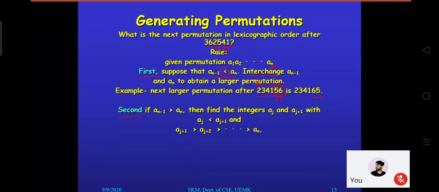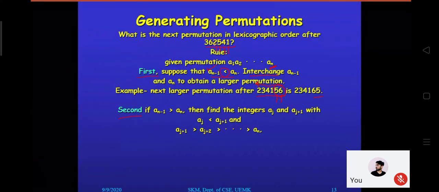Now we are coming back to a condition. Which condition? The first condition which we have actually observed. Right now the situation is 5 is greater than 2. That is an greater than an minus 1 situation we have faced. Now the rule is saying that we are no longer at the nth position, so I can't consider these two as an and an minus 1.